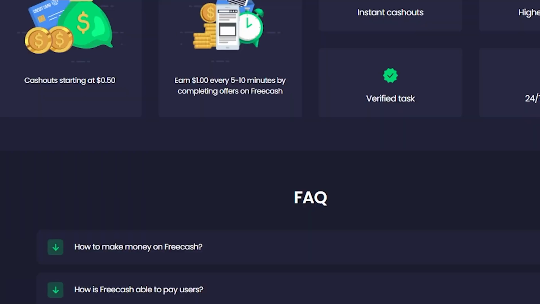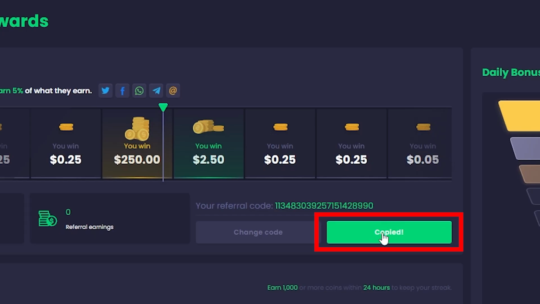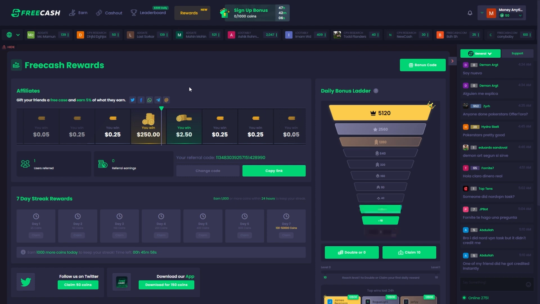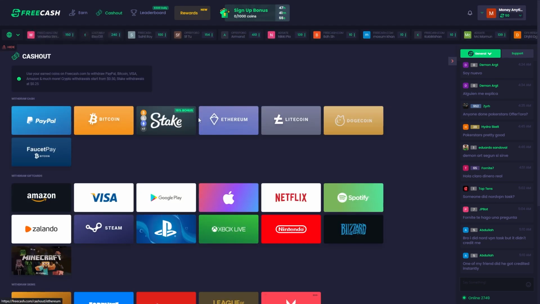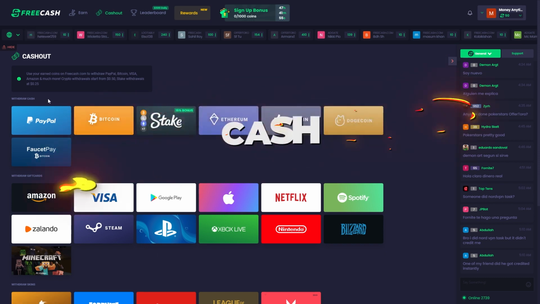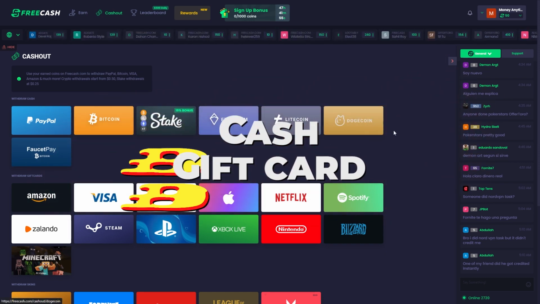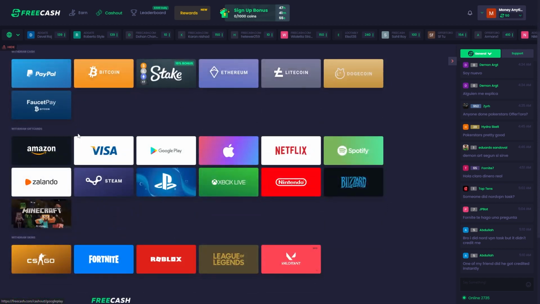Click on rewards and then copy your affiliate link to complete most of what you need to do. That is the only thing you need to do for it to start paying you. That's pretty much all you're supposed to do on this page. You can choose to withdraw the money you have earned in the form of either cash or a gift card, both of which are available to you as alternatives when it comes time to cash out your earnings.